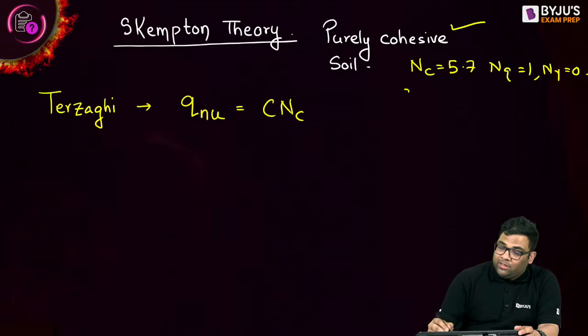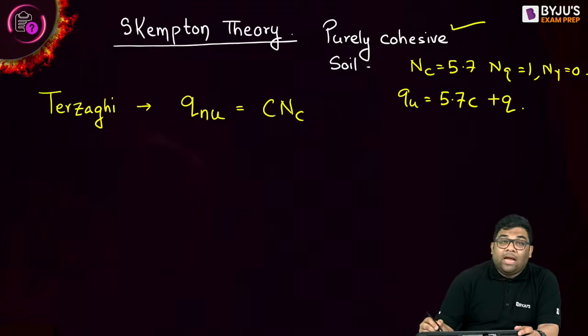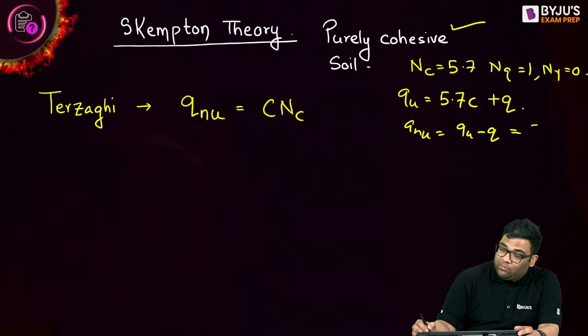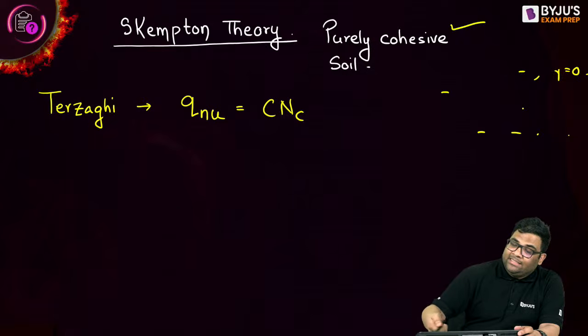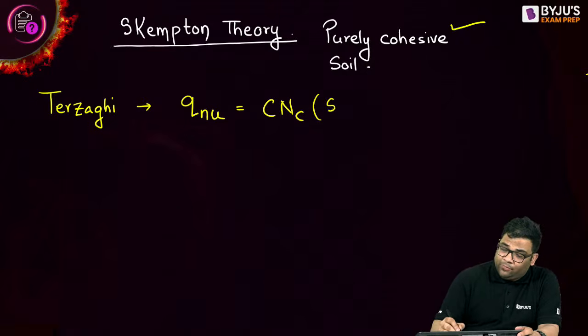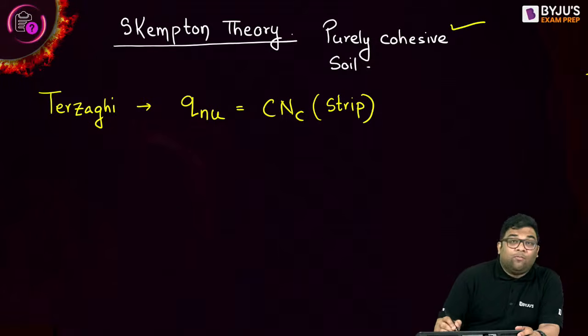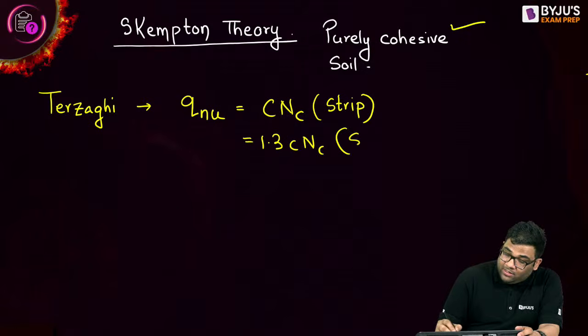So QU will be 5.7 C plus Q, and for net ultimate, ultimate minus Q becomes only 5.7 C, that is NC into C. This is for a strip footing. This will become 1.3 C NC for a square or circular footing.